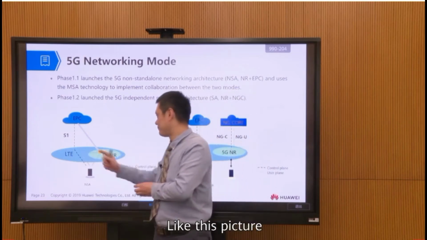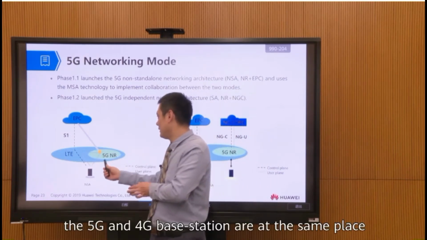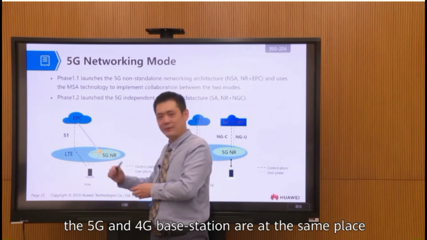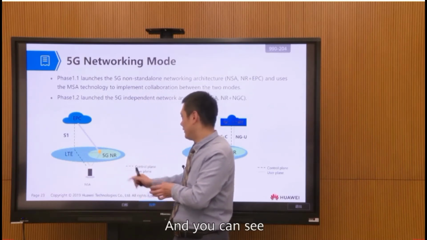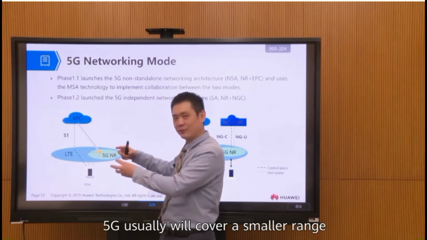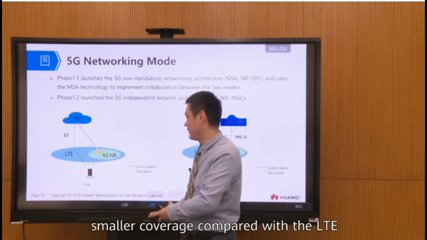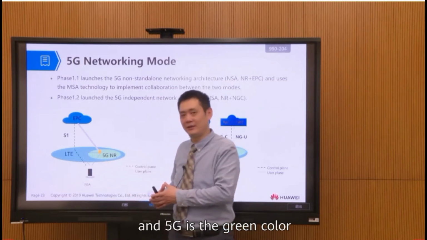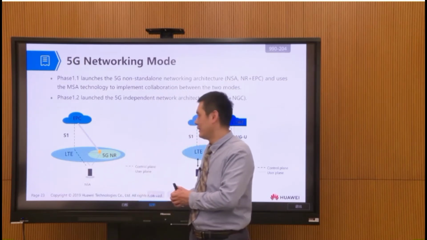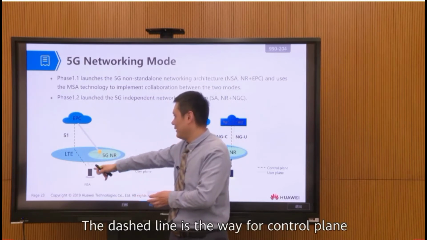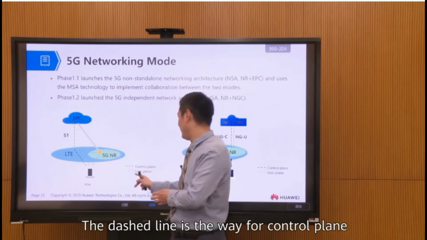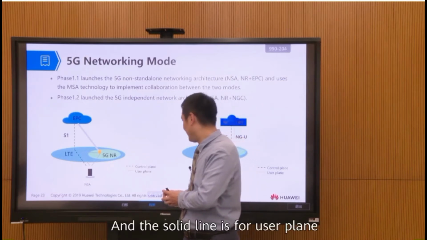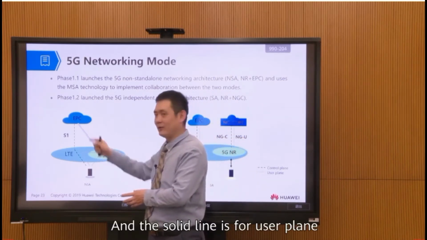Like in this picture, the 5G and the 4G base stations are at the same place. You can see 5G usually will cover a smaller range, smaller coverage, compared with LTE. LTE is the blue color, and 5G is the green color. The dashed line is the path for the control plane, for signaling, for control, and the solid line is for user plane.